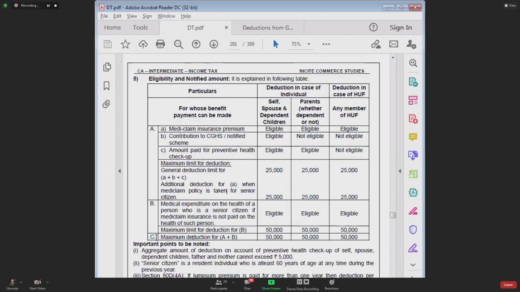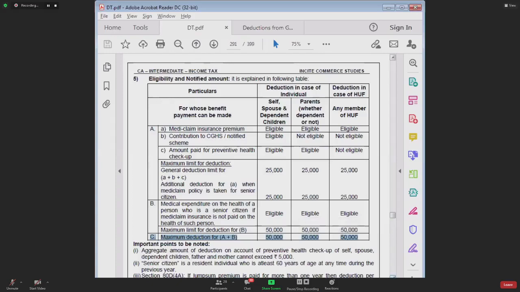So the maximum deduction for point A and B combined should not exceed 50,000 for group 1, 50,000 for group 2, and also 50,000 in case of HUF.